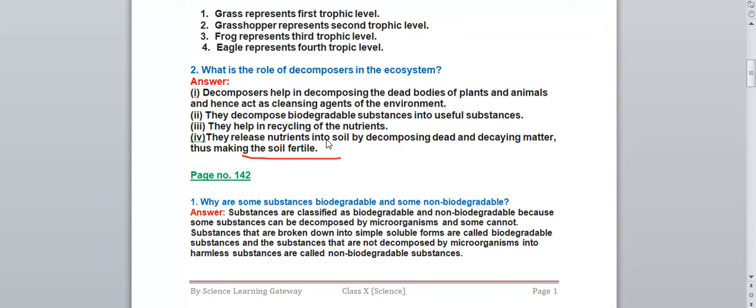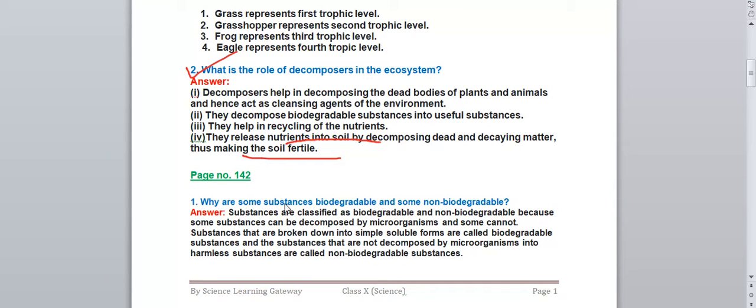They release nutrients into the soil. Nutrients will be given by the decomposers. When they decompose the dead plants and animals, at that time nutrients will be formed. Those nutrients will mix with the soil. So decomposers help in making the soil fertile also. So these are the roles of decomposers in the ecosystem. This question is important, so you have to learn this answer.